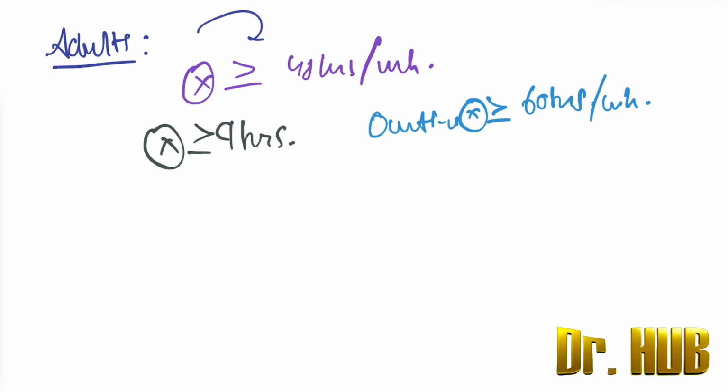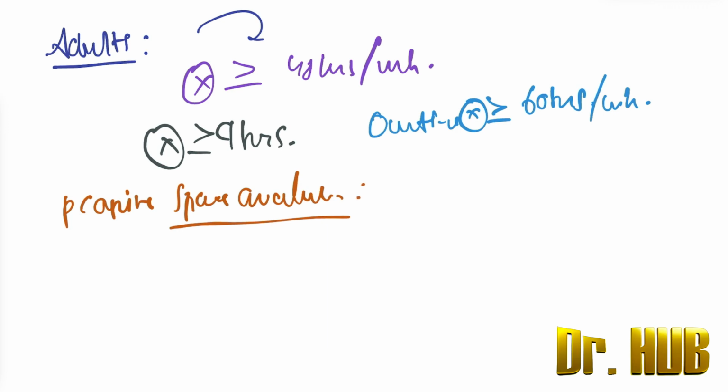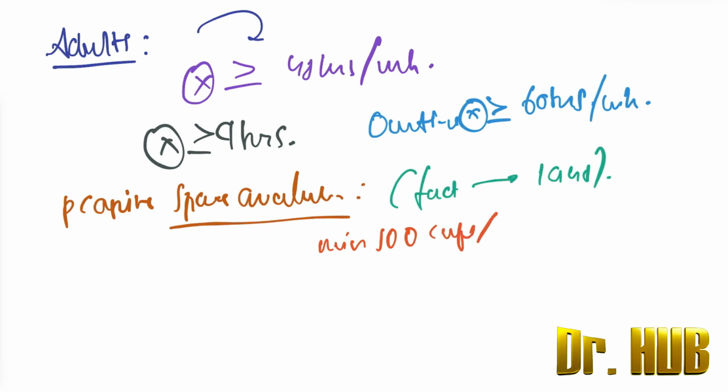So per capita space availability. This is basically for factories and establishments after 1948. There is a minimum of 500 cubic feet per person.